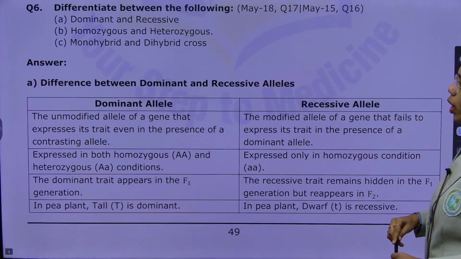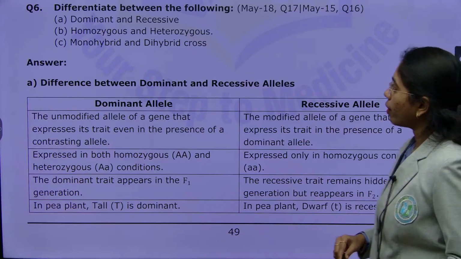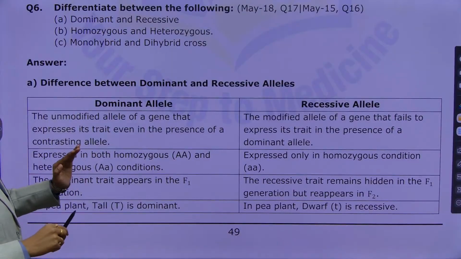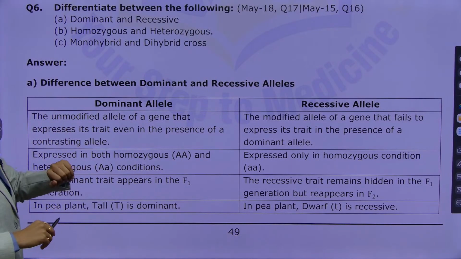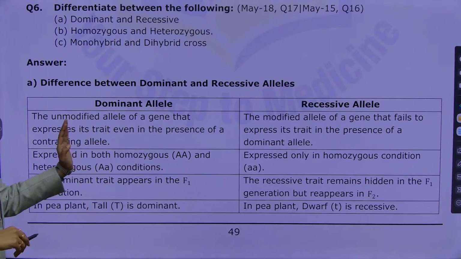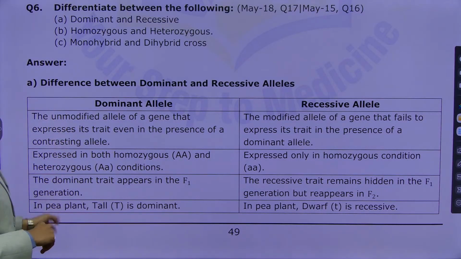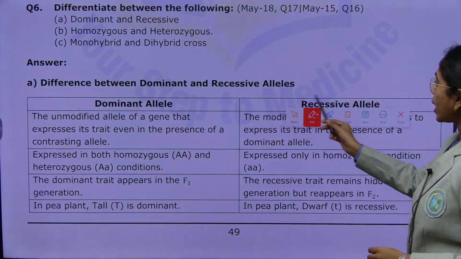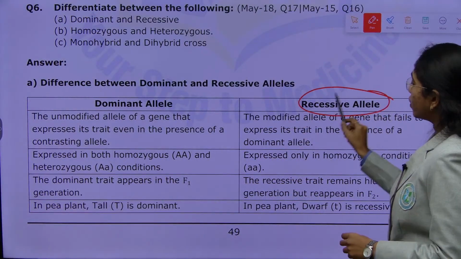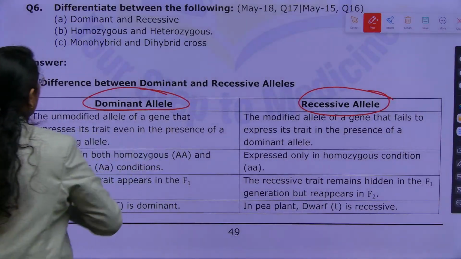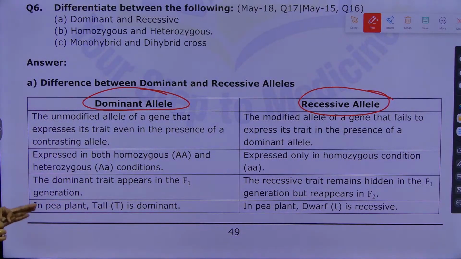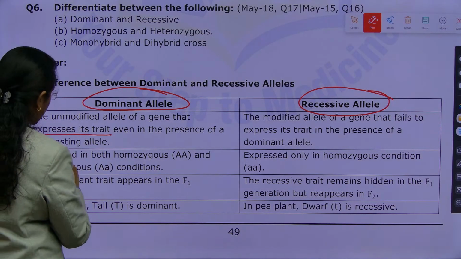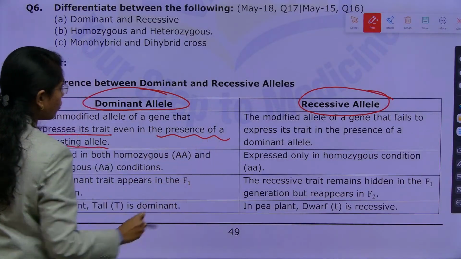One more important question is to differentiate between the following: dominant and recessive, homozygous and heterozygous, monohybrid and dihybrid. This appeared in May 2018 and May 2015. Here we go. First, difference between dominant and recessive alleles. Dominant allele is the unmodified allele of a gene that expresses its trait even in the presence of a contrasting allele.